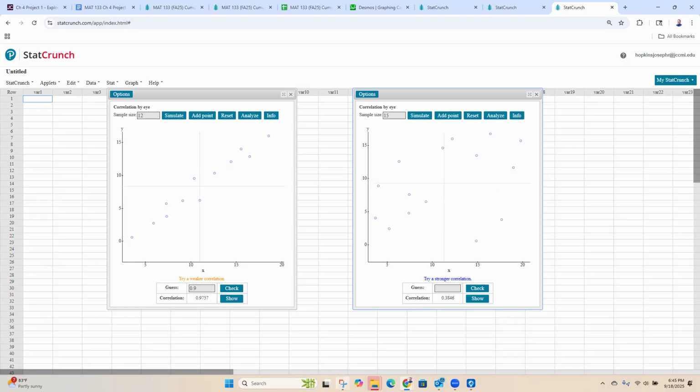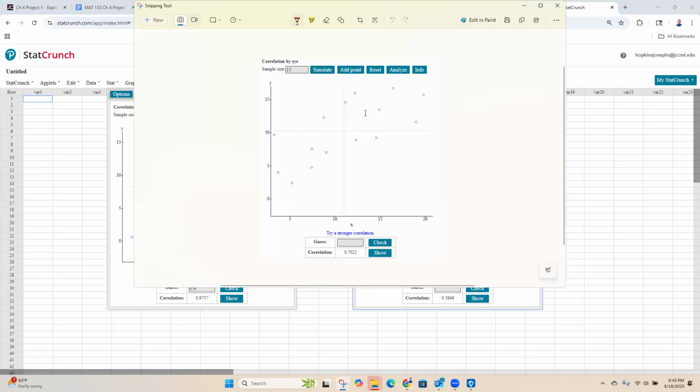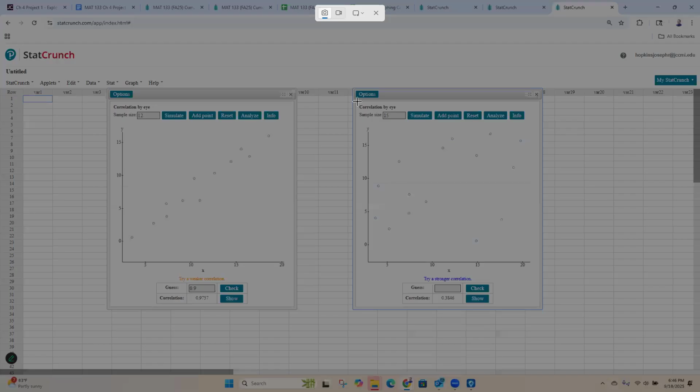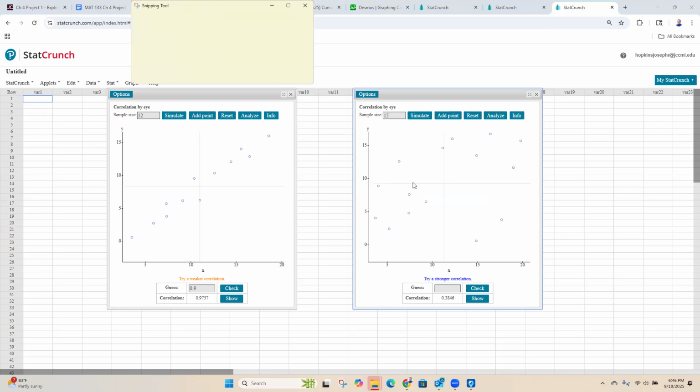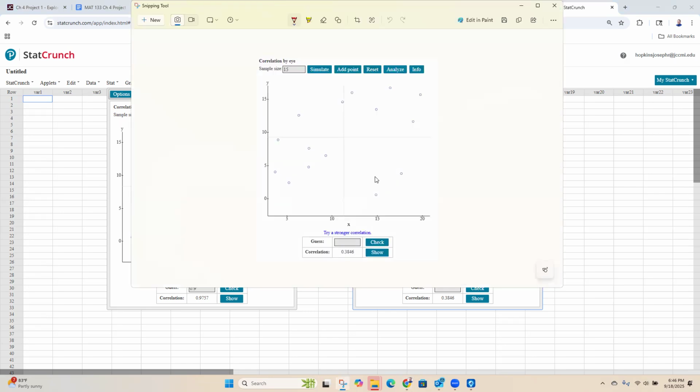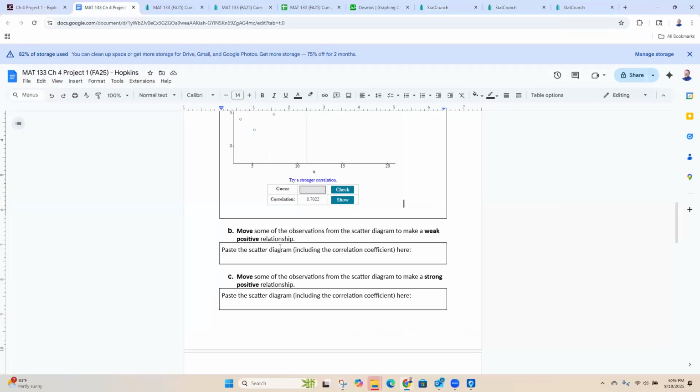Now that I have that, I'll do another screenshot. We're going to be doing a lot of screenshots today, a lot of snipping, so make sure you've got that snipping tool handy. I'll copy that and paste that over into my question B for the week one.